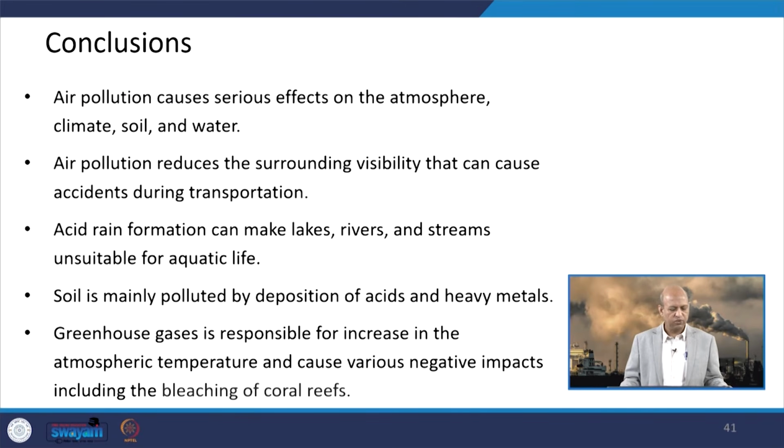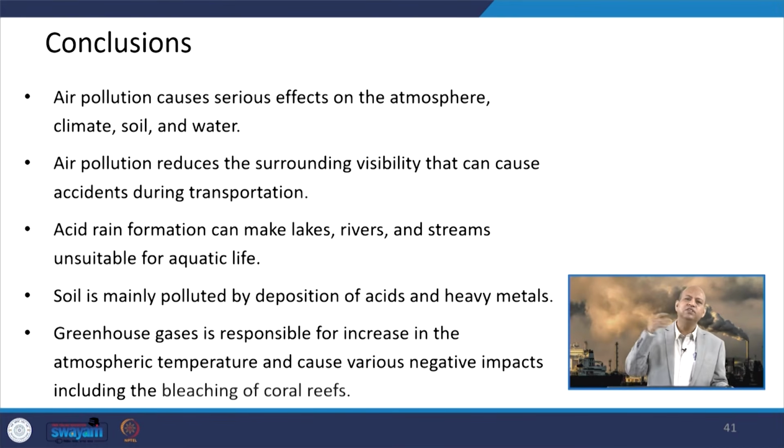So, this is all for today. In conclusion, we can say that air pollution can cause different kinds of effects on the atmosphere, climate, soil and water bodies, and it can reduce the surrounding visibility. Air pollution can reduce visibility because of the scattering effect of particulate matter, and it can cause accidents during transportation and delay flights, all those effects may be there.